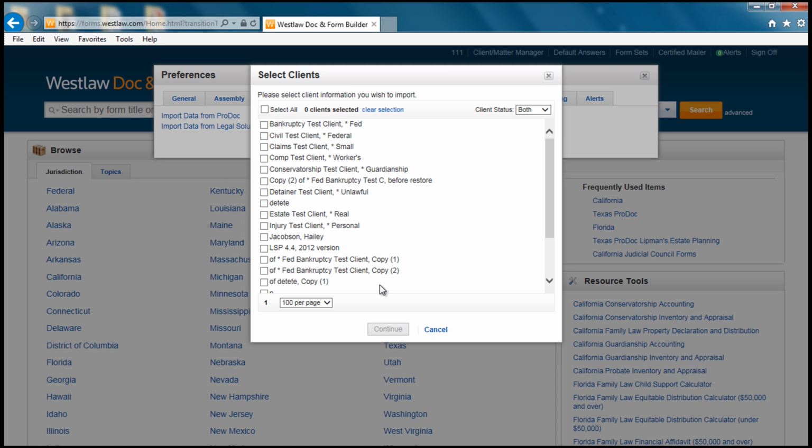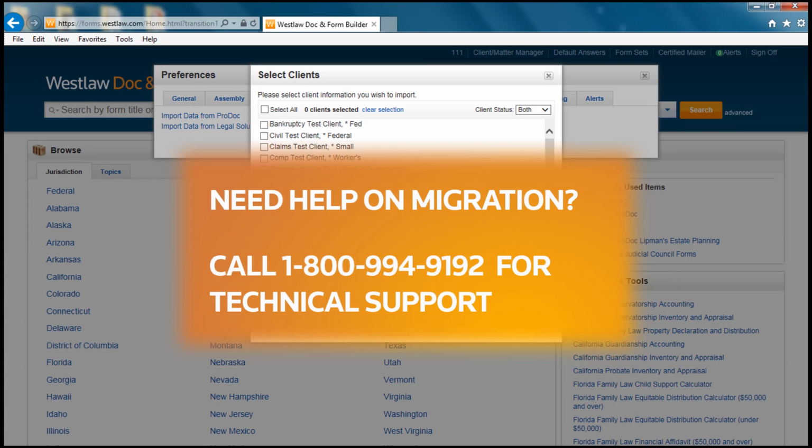At this point, it should look like the screen freezes and it should populate a list of your clients from Legal Solutions. If nothing happens or you are able to change the options on the import screen from the first option to either of the other options, something is not working correctly and you need to contact us at 1-800-994-9192.